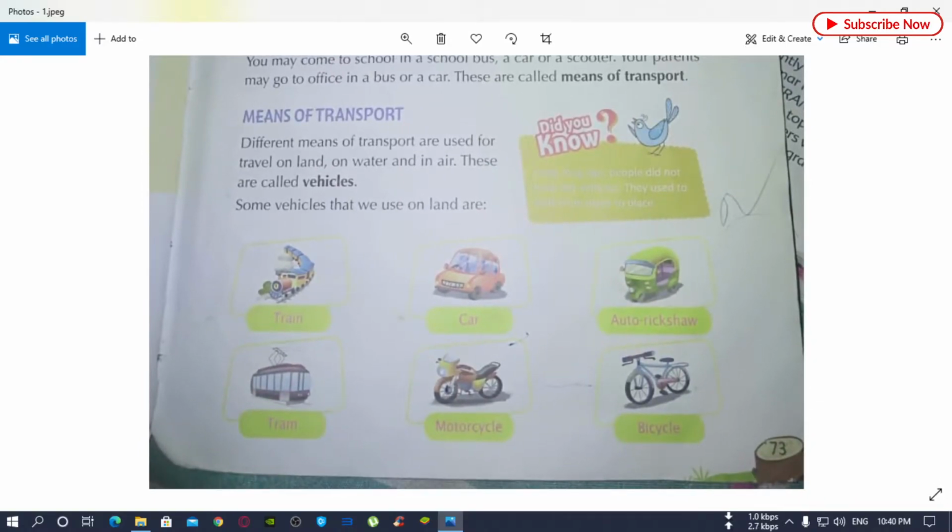In water, we normally use ship, then boat, which is for water transport. And in air, you also know that is aeroplane and rocket, and many other vehicles are there in the air which we use as air transport.